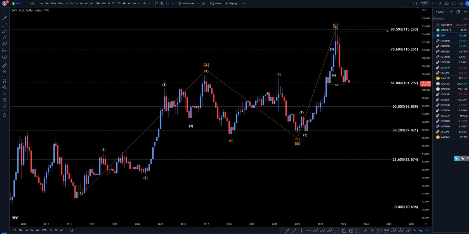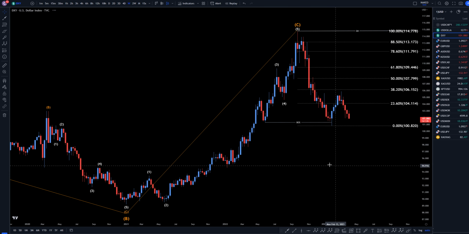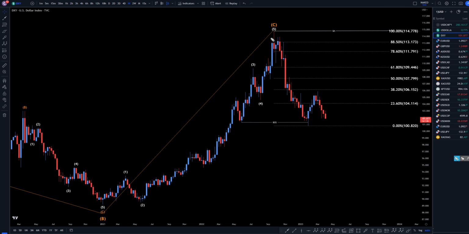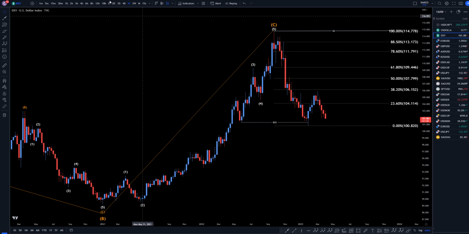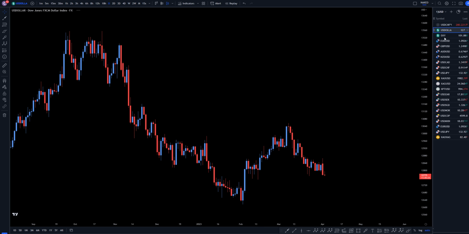So let's head down to the weekly time frame. On the weekly time frame is where you can actually start to see the lower lows, lower highs that make up this move down. I still think there's a very good likelihood this is a wave 1. I think there's a good chance this move up is a wave 2, and I think there's a very good likelihood we're in a wave 3 right now that is most likely just going to keep on going down.